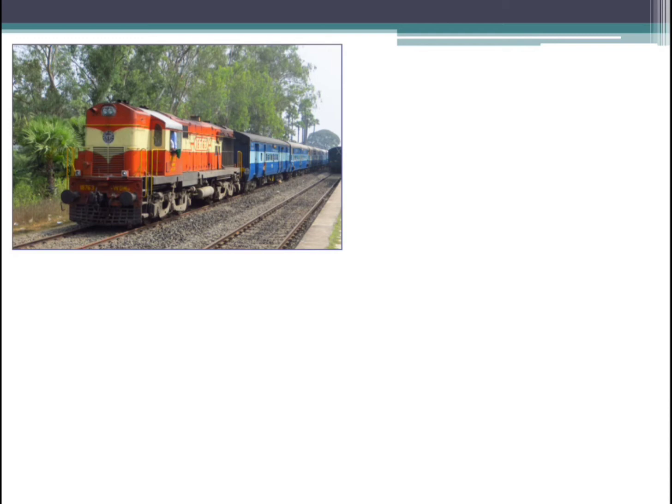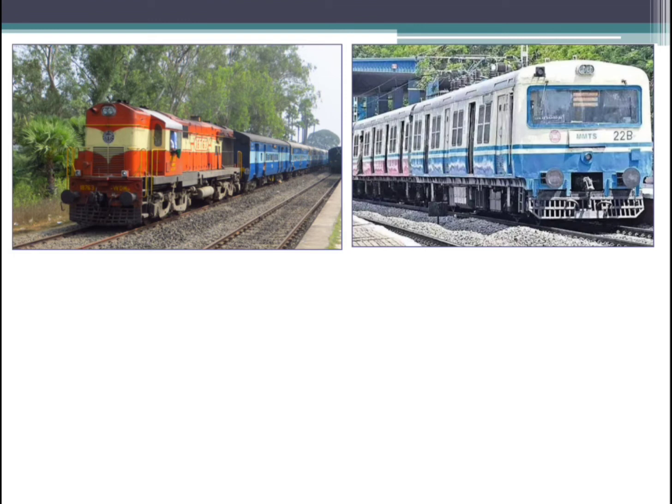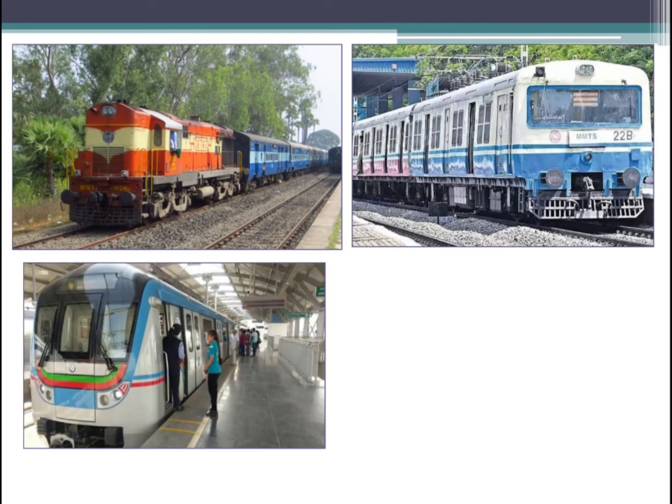These trains are used to move from one city to another city, to different parts of our country. We also have trains such as local trains and metros, which help us to travel within the city. If you have to travel within the city, you can use local trains and metro trains to go for college, for a job, and to go for school. People prefer to move in these local trains. In Mumbai, local trains are very crowded.